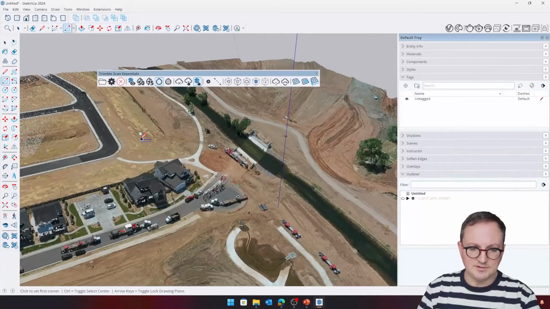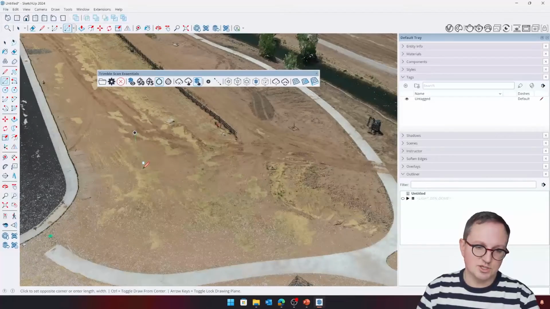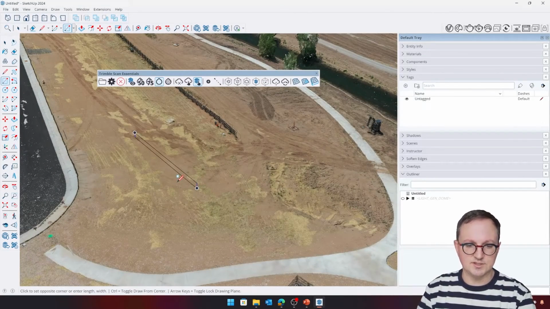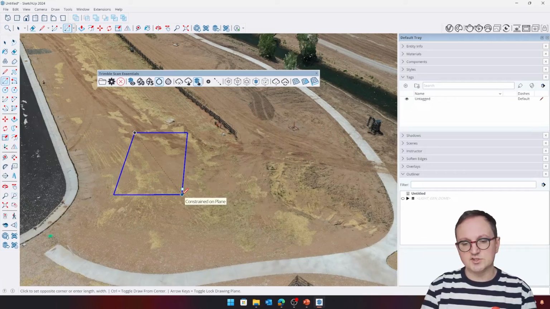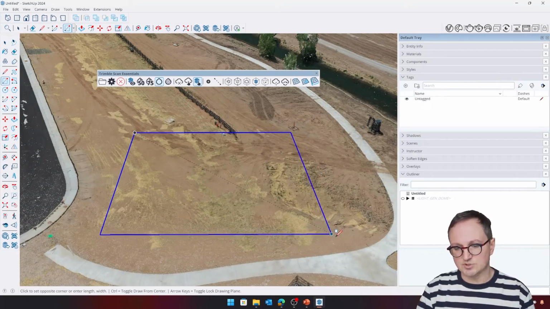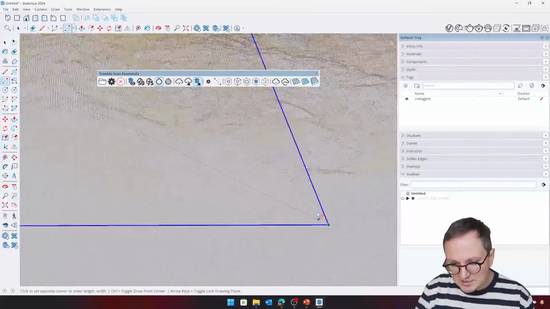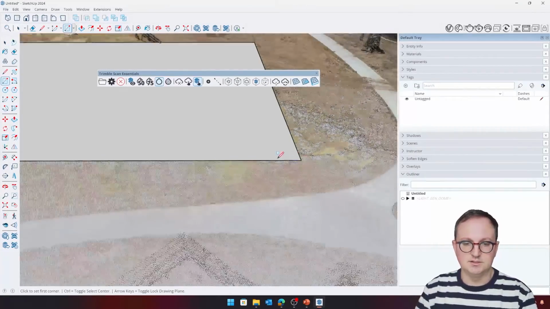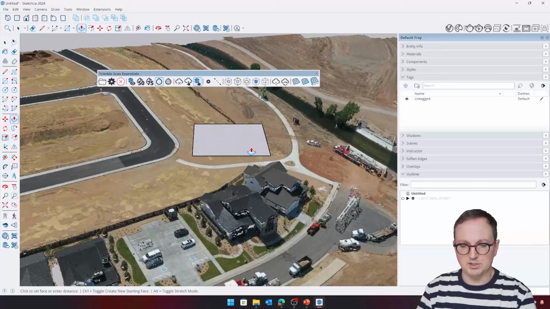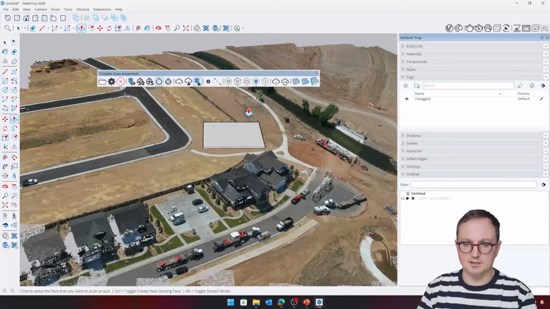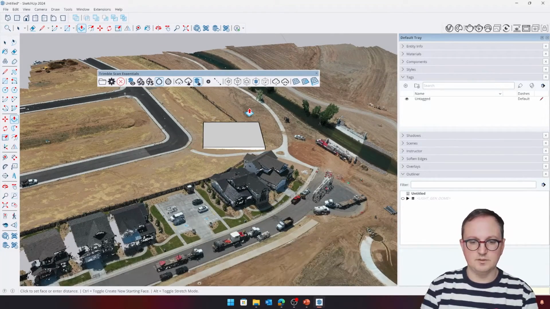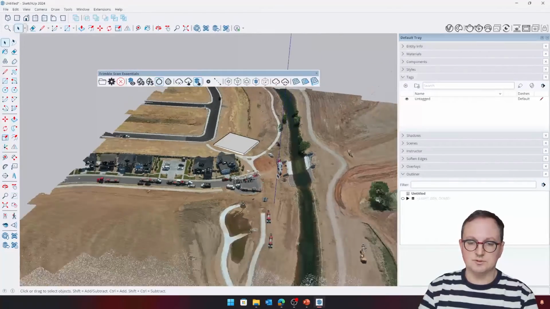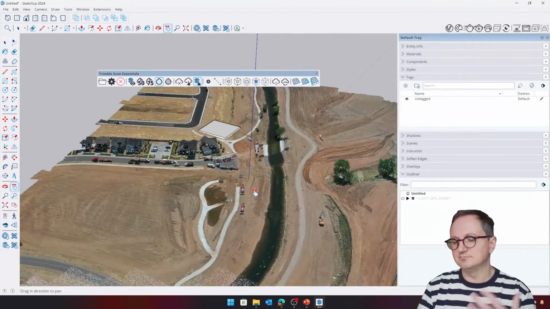And of course, because we're inside of SketchUp, we can then start using this to essentially reference from. Not only can you snap to SketchUp geometry, but you can actually snap to individual points. So you could, in theory, start to build around that or import your models around that.